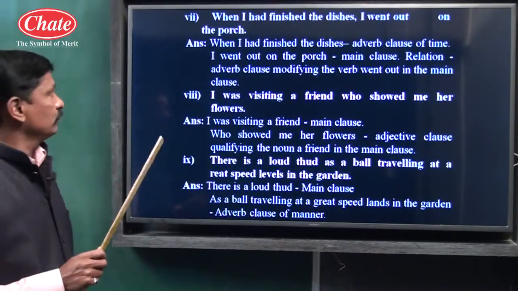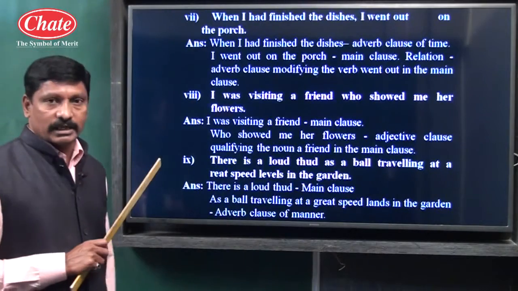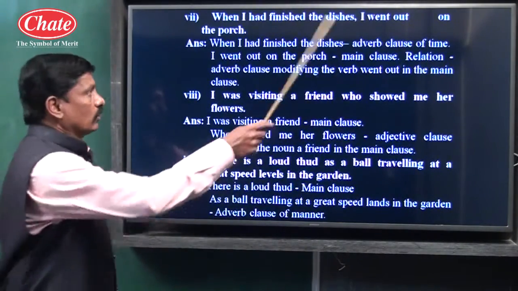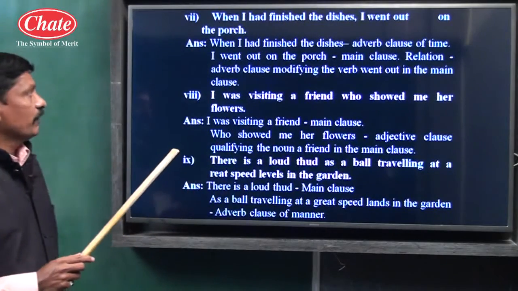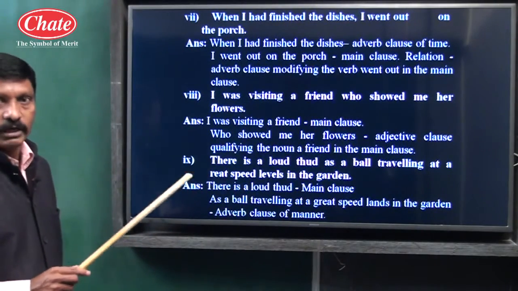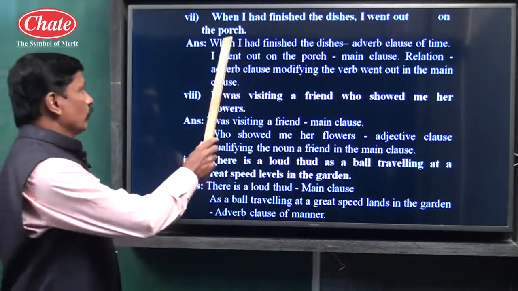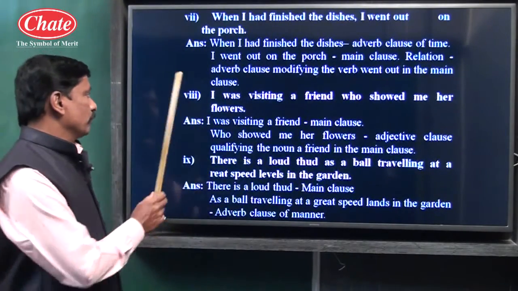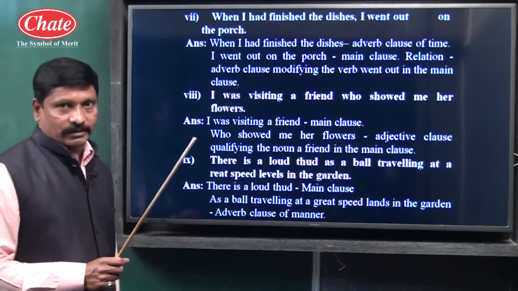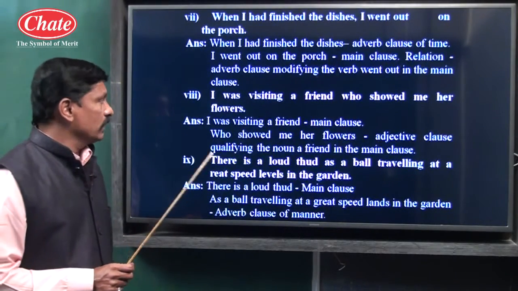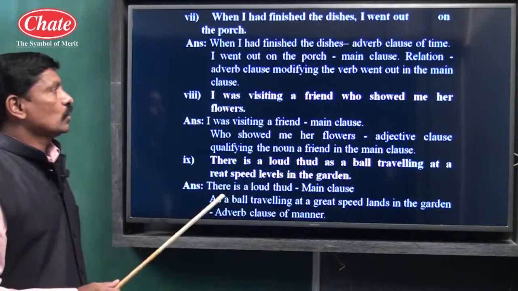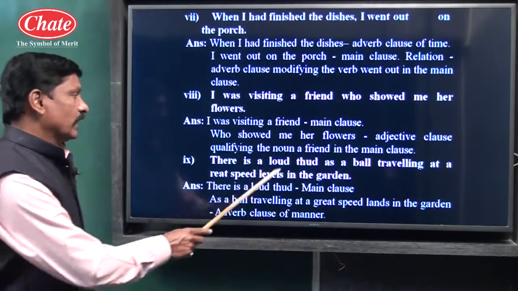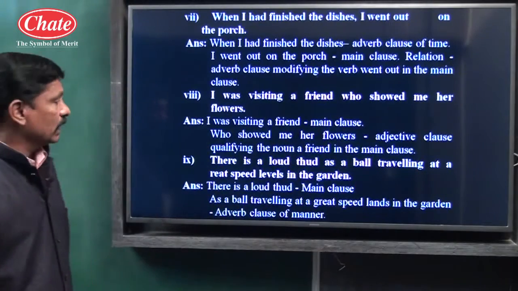Example number 7. When I had finished the dishes, I went out on the porch. I went out on the porch, main clause. And when I had finished the dishes, subordinate adverb clause of time, because the subordinator when suggests a time. Next example. I was visiting a friend, main clause, who showed me her flowers. Who showed me her flowers, subordinate adjective clause qualifying the noun a friend in the main clause.